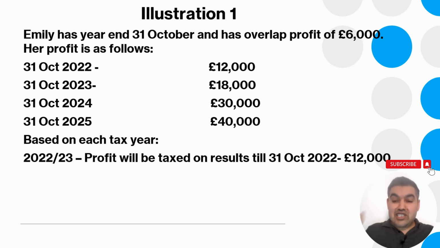Now, this is illustration 1. Emily has year end 31st of October, so it's different from 6th of April to 5th of April, and has overlap profit of 6,000. Her profit is as follows.